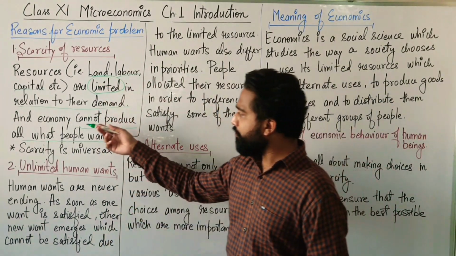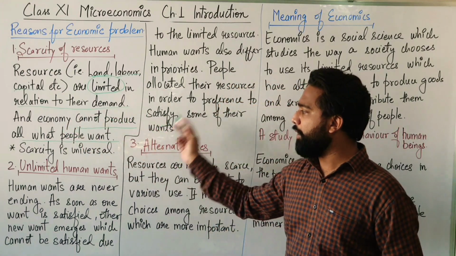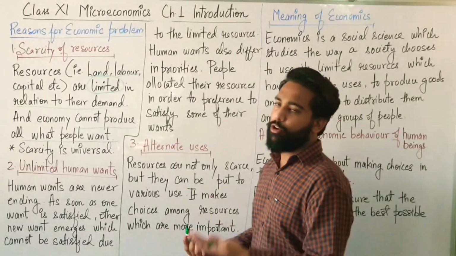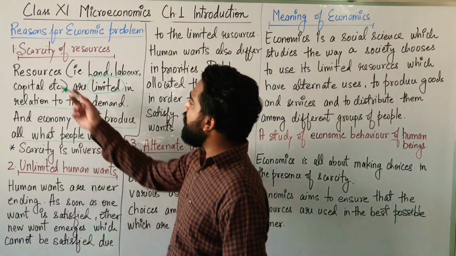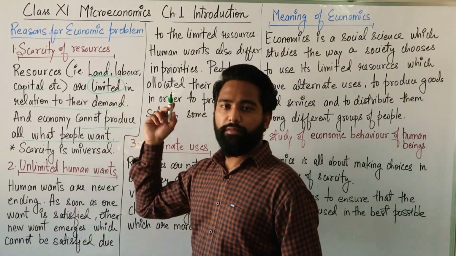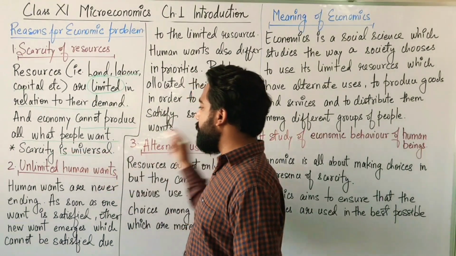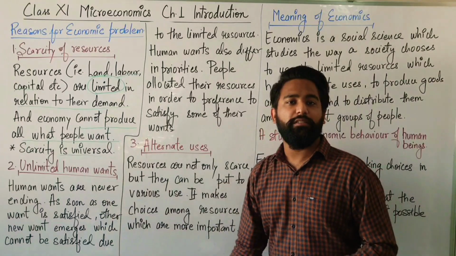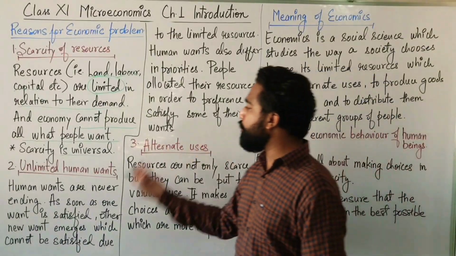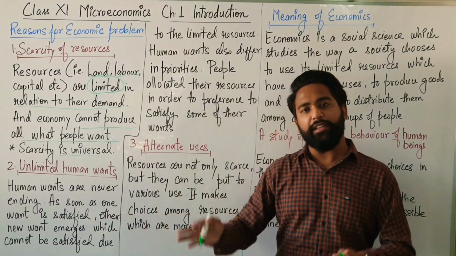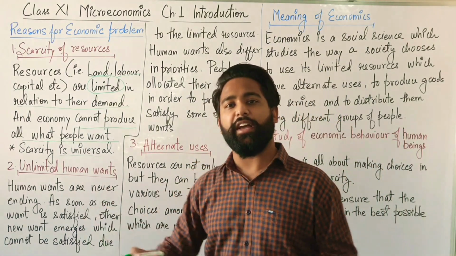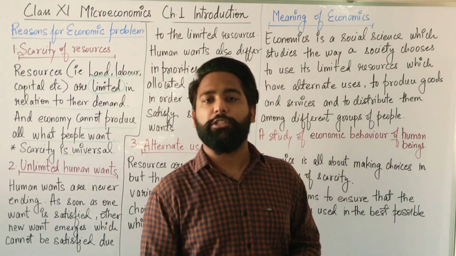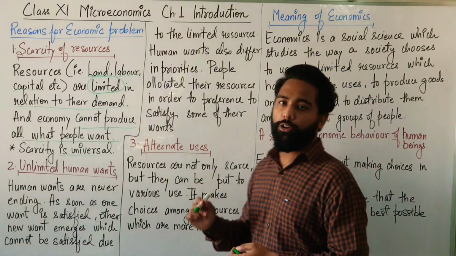That's why an economy cannot produce all what people want. Everything that people want cannot be produced because resources are limited. Scarcity of resources is universal in every country. We cannot say that America is 100% perfect. There is scarcity in that country also, and there is scarcity in our country also.